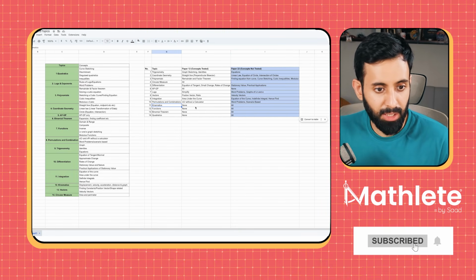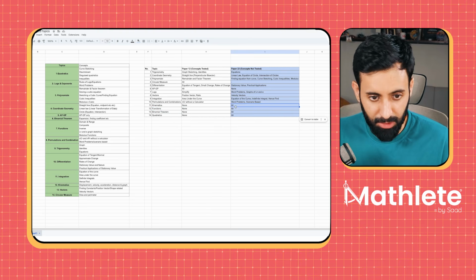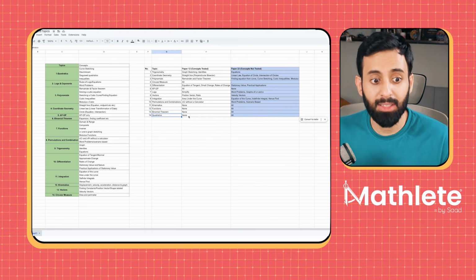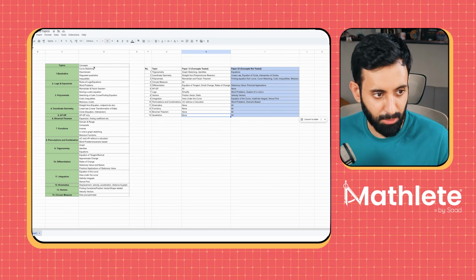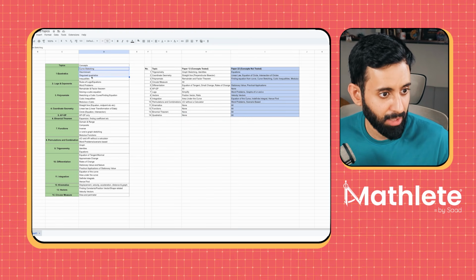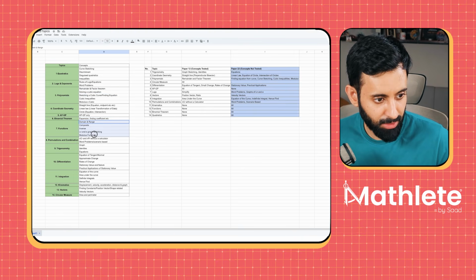Then kinematics. So there was no concept of kinematics tested in paper 1. There was no concept of functions tested in paper 1. There was no concept of binomial tested in paper 1, and there was no concept of quadratics tested in paper 1. That means these are all the concepts related to quadratics that you can expect to be tested in paper 2, and these are all the concepts related to binomial, then these are all the concepts related to functions.